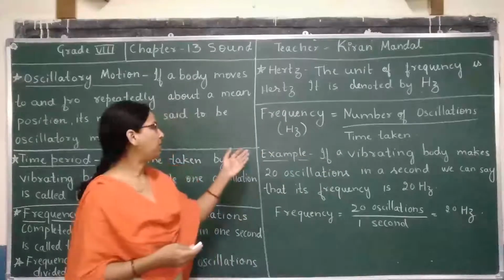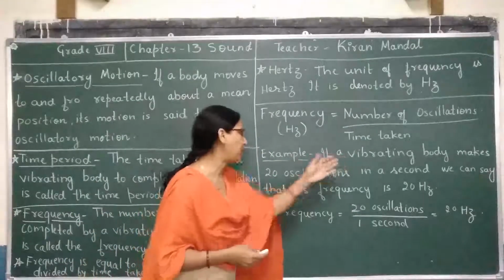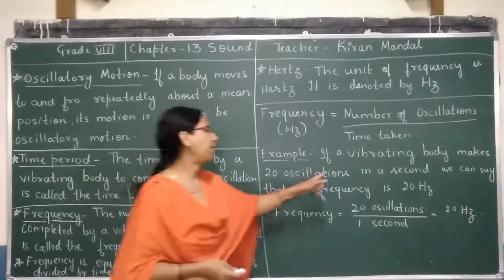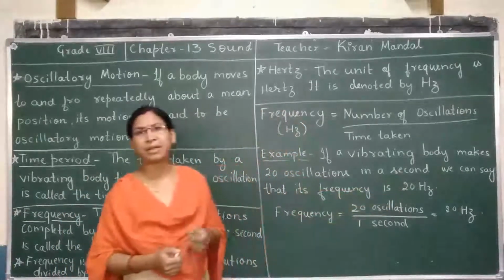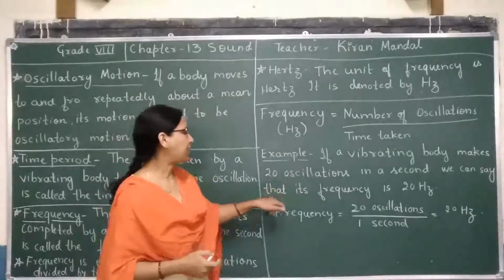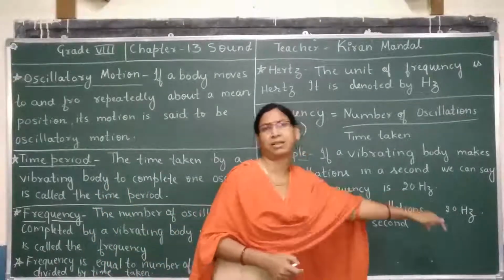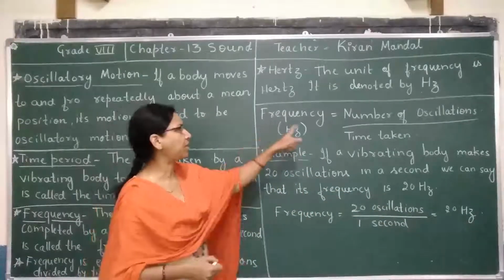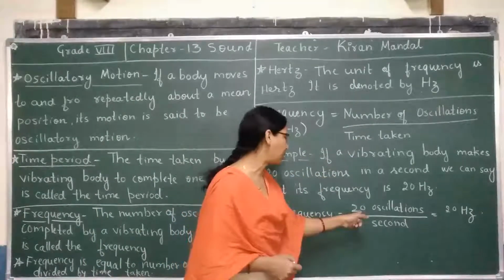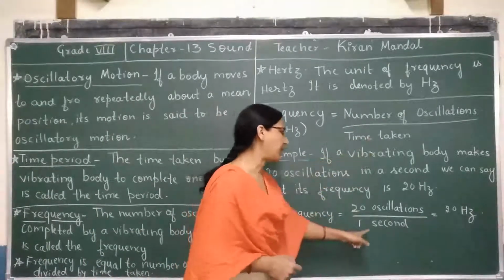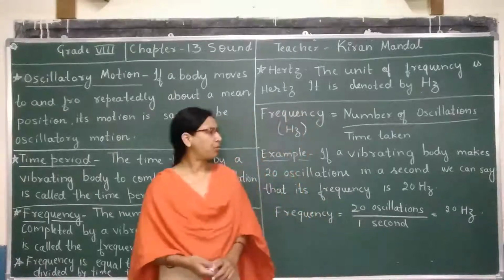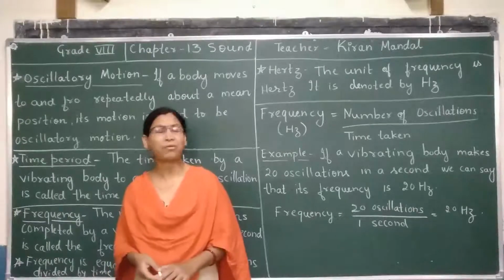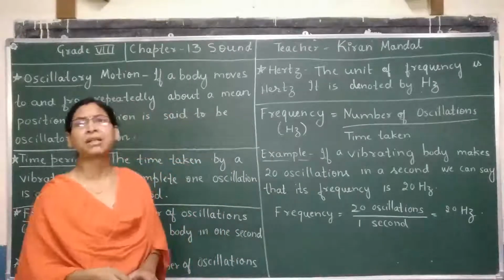Suppose we take one example. If the vibrating body makes 20 oscillations in 1 second, what is the time taken? 1 second. We can say that its frequency is 20 Hertz. And how did we get it? Because we know the formula: frequency equals number of oscillations, that is 20 oscillations, by time taken. Time is 1 second, so it is equal to 20 Hertz. I hope you understood about these terms and how to find out the frequency of a vibrating body.